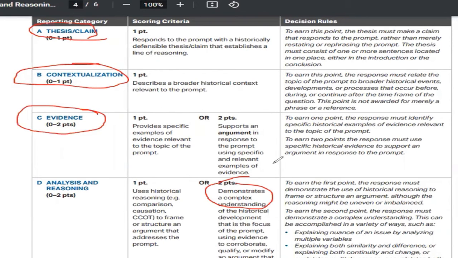So there is no reasoning point for analyzing the documents, nothing for HIPP, HAPPY, whatever you call the statements where you do context, point of view, audience, or purpose. Instead, you have something called historical reasoning using one of the three historical thinking skills, which I already talked about. So that's the only real difference, right, between the LEQ and the DBQ. They're actually very, very similar. It's really just how you structure the essay as a whole.